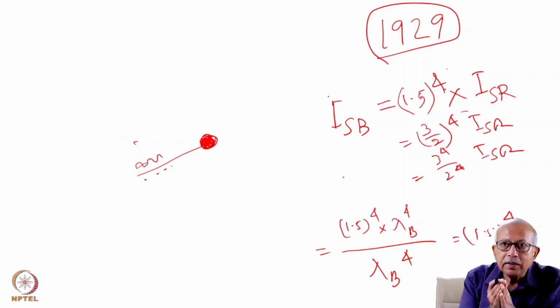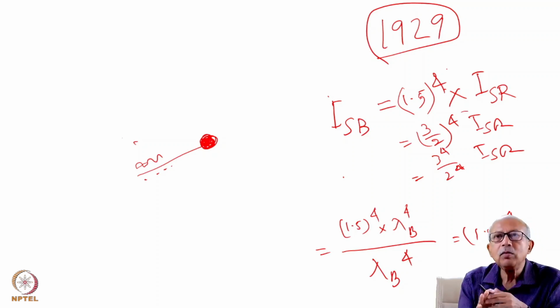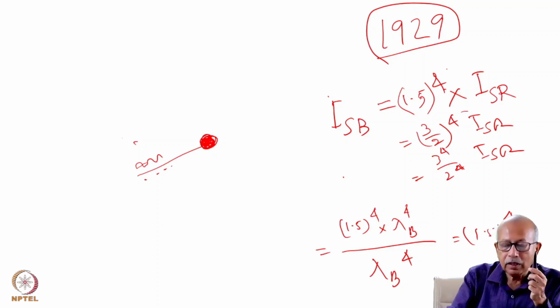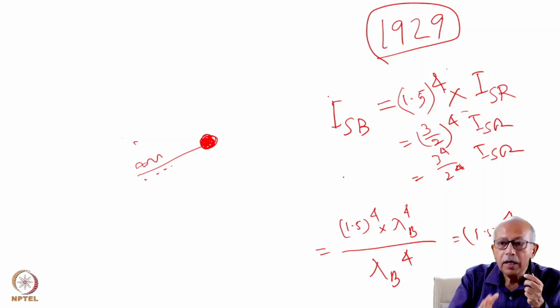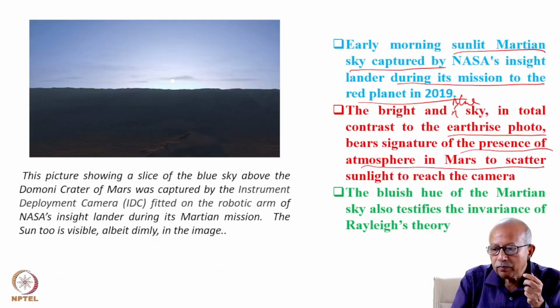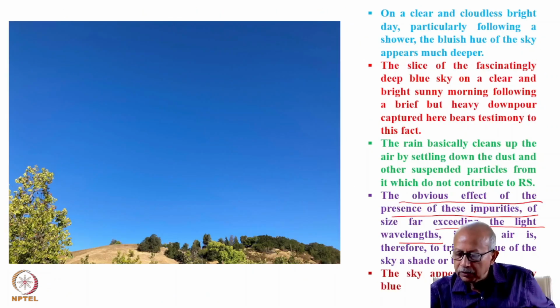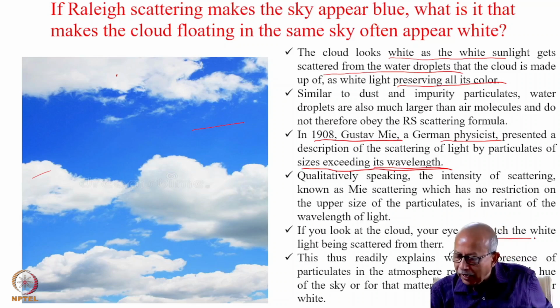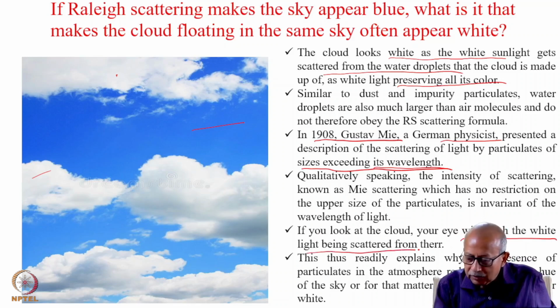So in this case, the white light will be scattered as white light only, and you will see that the color of the cloud is white. So if you look at the cloud, your eye will catch the white light that is being scattered from there.